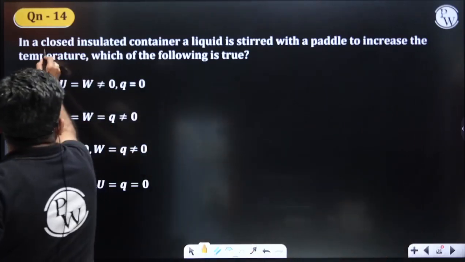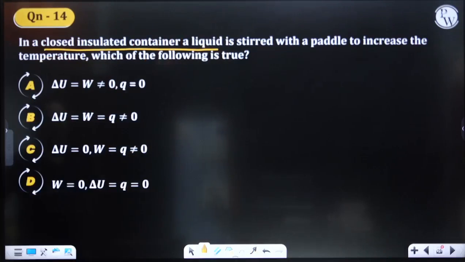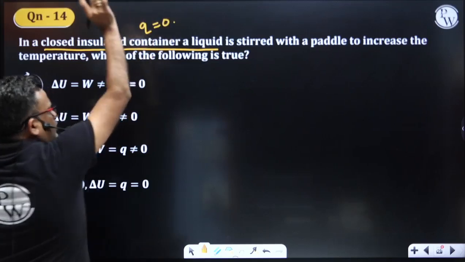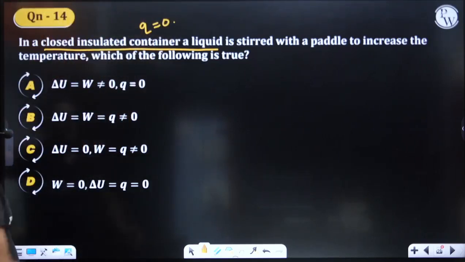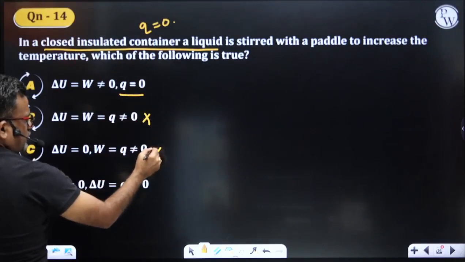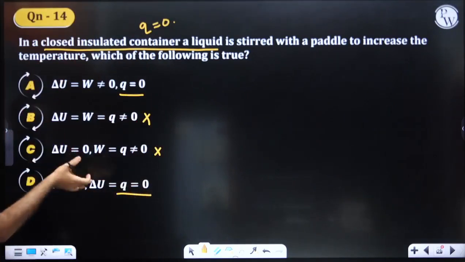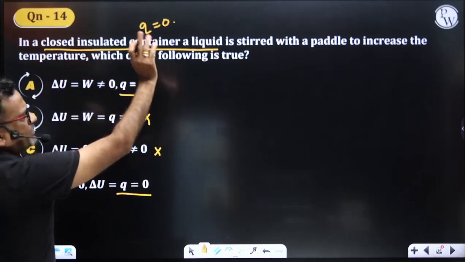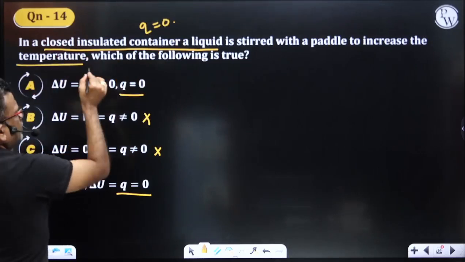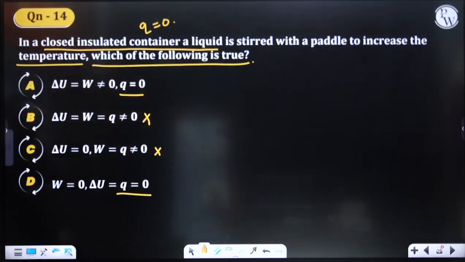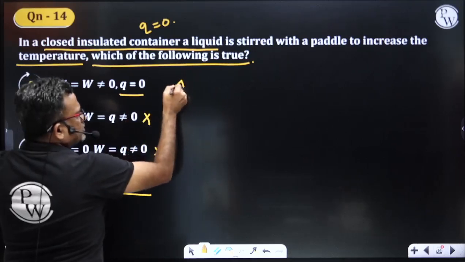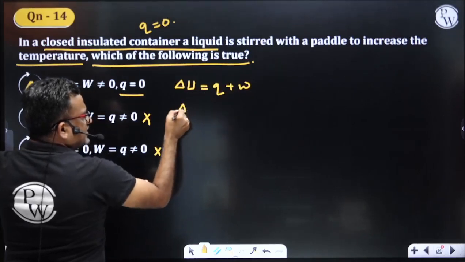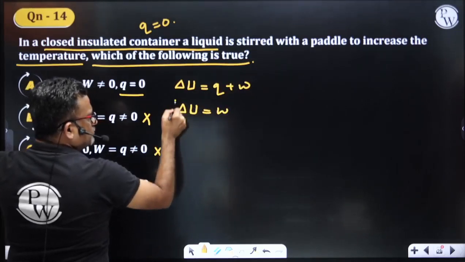In a closed insulated container, what does that mean? Since it is insulated, Q is equal to 0. No heat flows into or out of the system. So Q is equal to 0. Either first may be right or D may be right. In a closed insulated container, a liquid is stirred with a paddle to increase the temperature. Which of the following is true? So Q is 0, students. If Q is 0, we know that delta U is equal to Q plus W. In that case, delta U becomes equal to W.